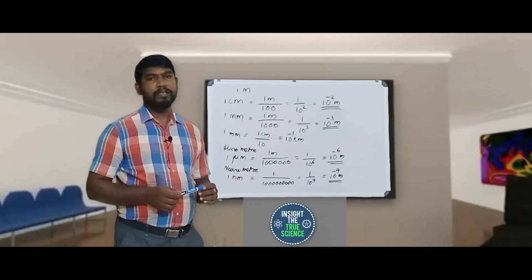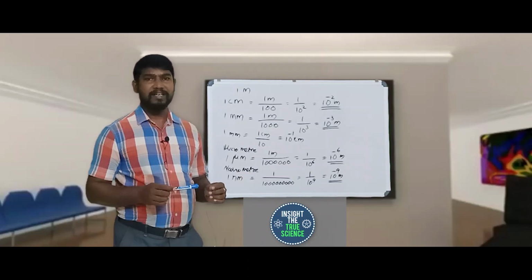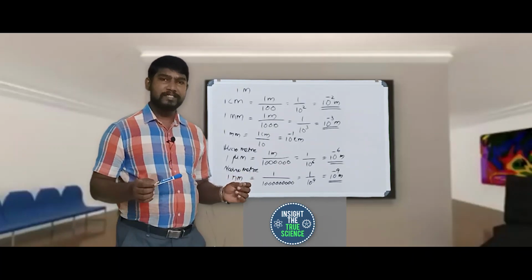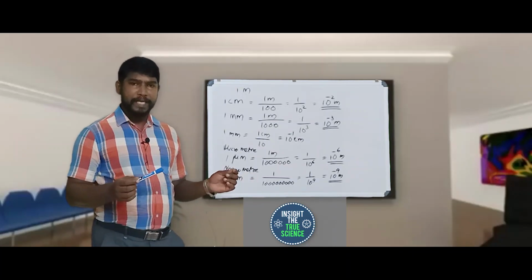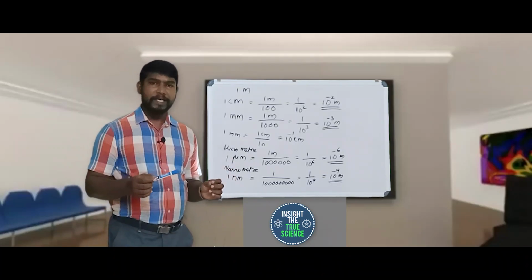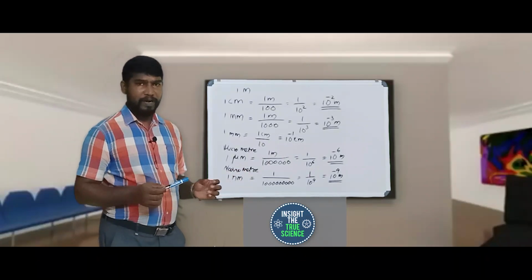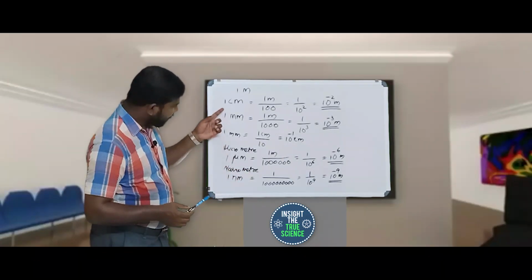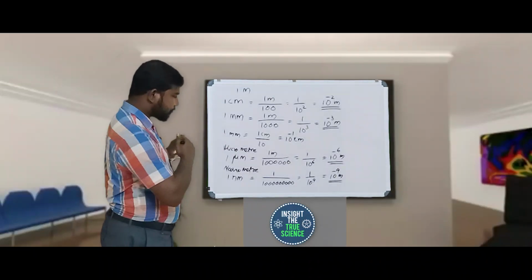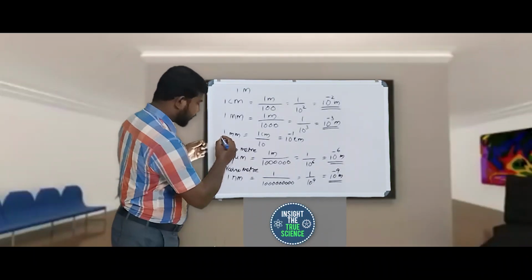One important thing we also have to discuss is the least count. So what is a least count? Least count is the minimum measurement that we can make with a meter scale. What is the minimum measurement in a meter scale? On the meter scale you will see markings up to here only.